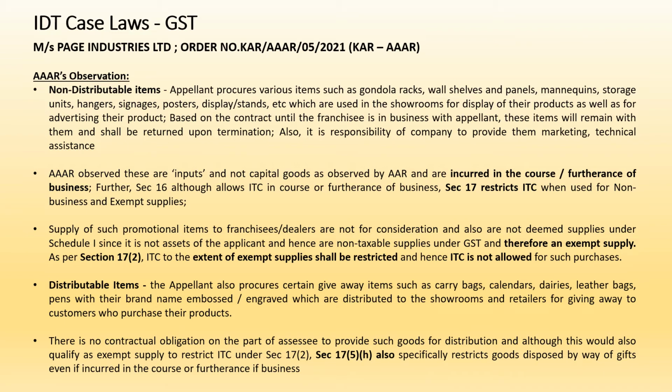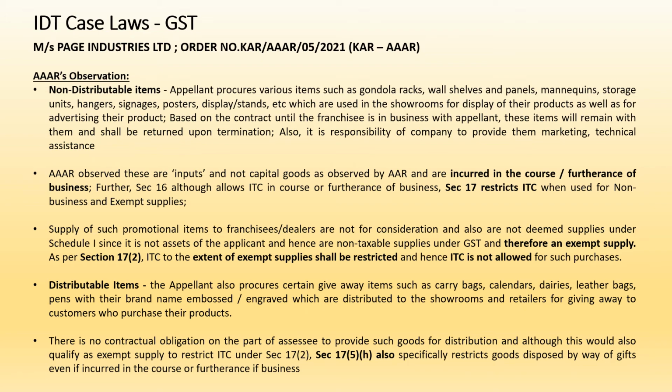That's why even though section 16 says that whatever expense is incurred in the course or furtherance of business can be taken, 17 subsection 5 overrides this, which means even if it is incurred in the course of business, that is, marketing is in the course of business, they want to promote, still if it is given as a gift, then it is specifically blocked by clause H of 17 subsection 5. So hence the distributable items and the non-distributable items are blocked or not allowed as ITC is the conclusion given in this ruling.